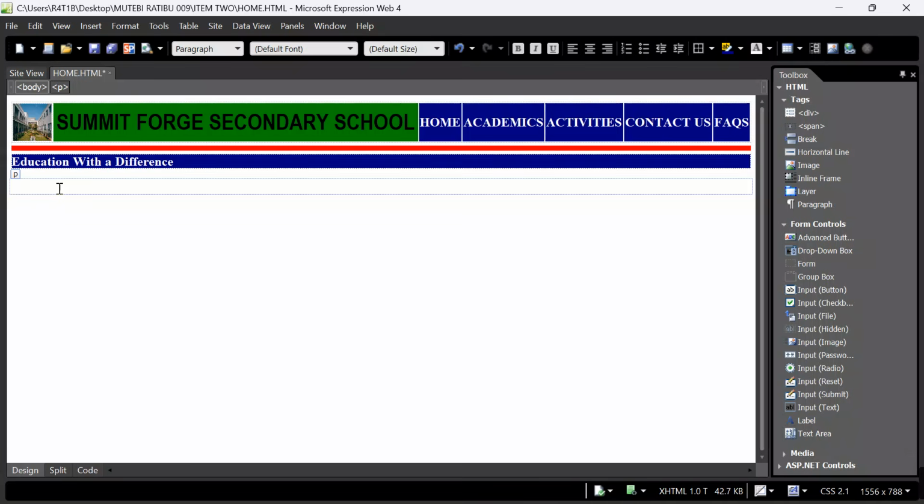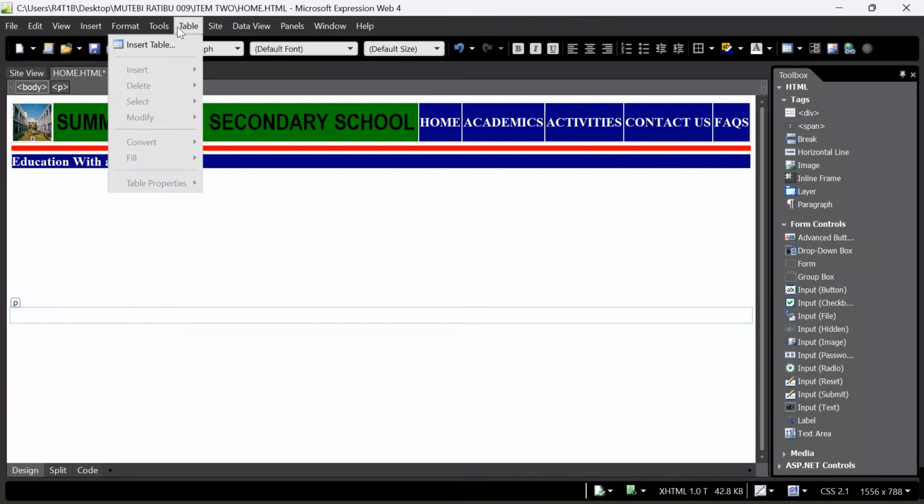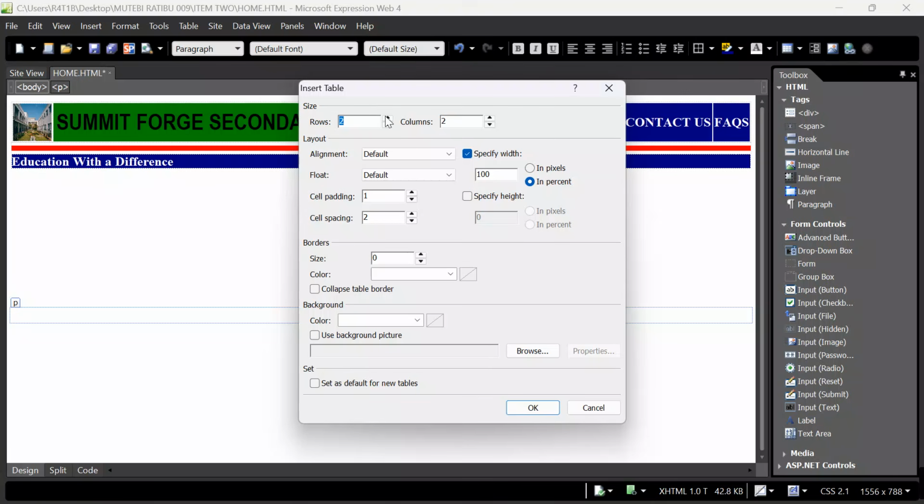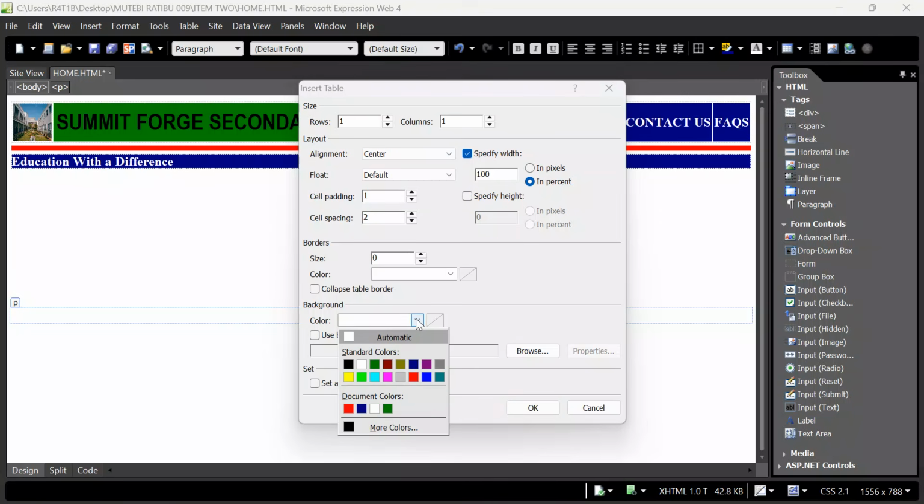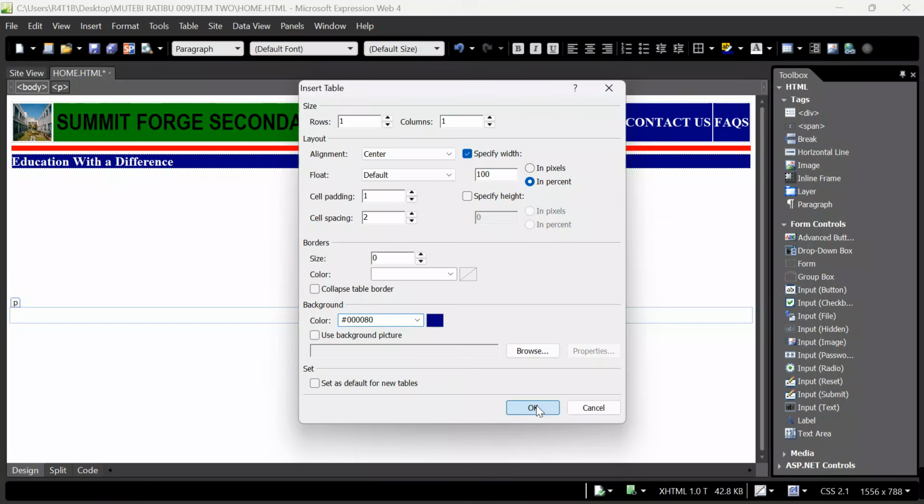Now, after putting that up there, I want to create some dummy space. After creating the dummy space, I will go on and compose my footer. My footer will be, come to insert. I want to use a table, go to insert table, and then say I want a table of one row, one column. I want to align content center, click OK. For background color, let's take the blue, and then click OK.